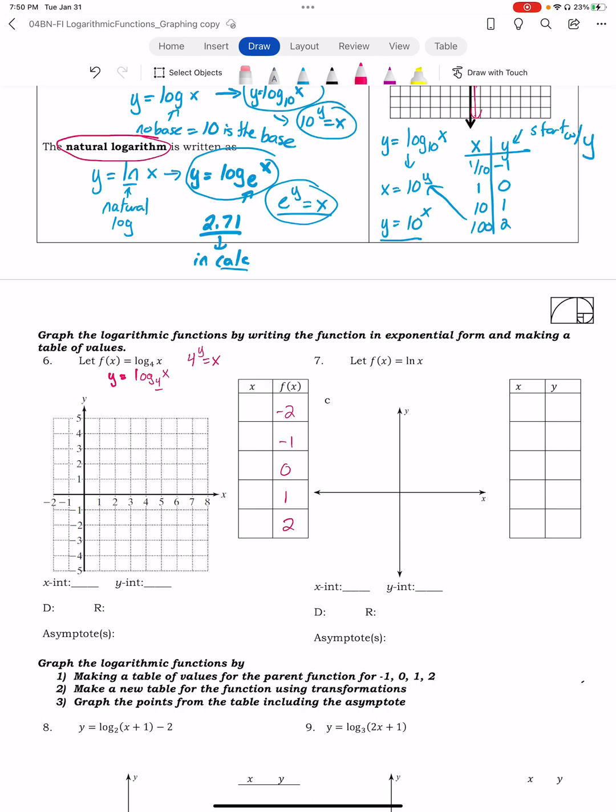So when y is -2, it's going to be 4 to the -2nd power, which is 1/16. So it's going to be low. 4 to the -1 is going to be 1/4. 4 to the 0 is 1. 4 to the 1 is 4, and 4 to the 2 is 16. And so I take these and I graph them.